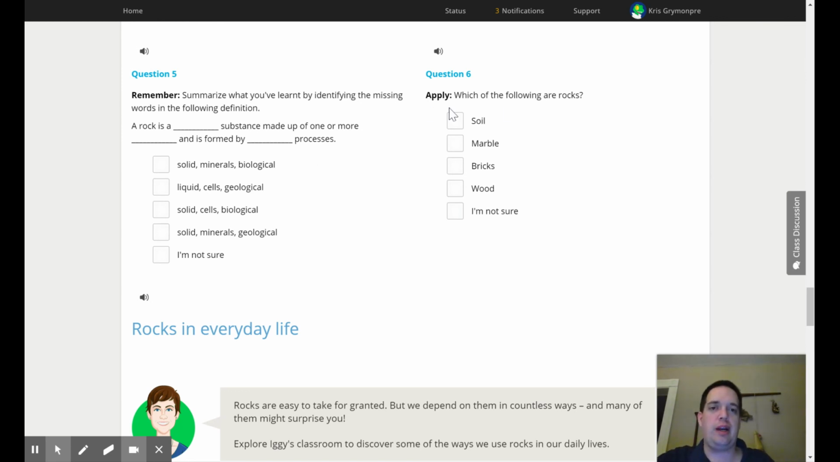And then which of the following are rocks? You can check as many or as few of these as you want. So you have to decide which of those are rocks. Is soil a rock? Is it a solid? Is it made out of minerals? And is it made by geological processes? You're going to have to remember that. All right. So there's 4 there. Some of those are rocks and some of them are not. Please don't choose I'm not sure. Think about this and try your best. All right.